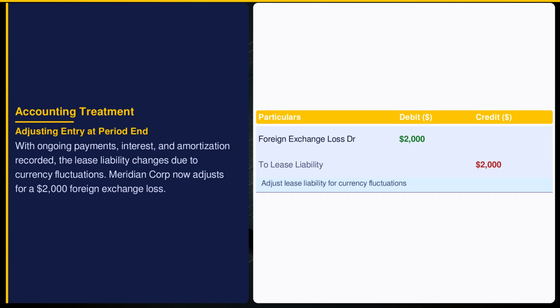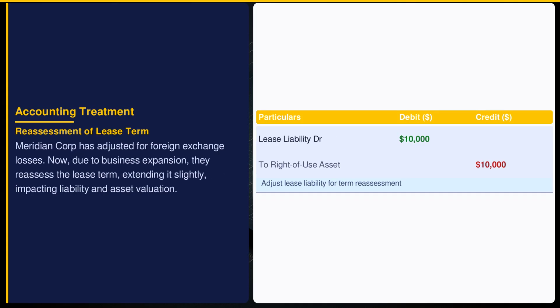This non-cash adjustment impacts the income statement, aligning reported figures with real-world conditions, crucial for accurate financial reporting. ASC 270 allows for lease term reassessment when circumstances change. Meridian extends its lease, increasing both lease liability and right-of-use asset by $10,000. This reassessment reflects a longer economic benefit period, updating the balance sheet to mirror revised business plans, crucial for maintaining